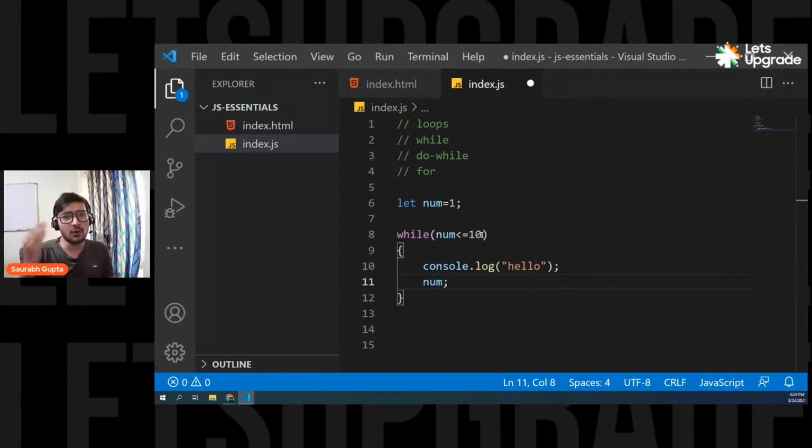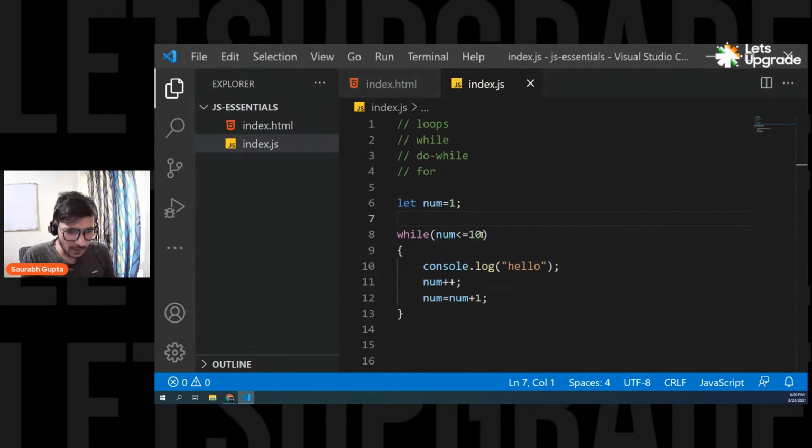And if you want, okay, fine. Now, if your only plan is to increment it by 1, you can simply write plus plus. Plus plus is a unary operator that simply helps you to increase the variable's value by 1. So you can write either num plus plus or num equals num plus 1. Both are fine. Is that clear? Okay, that's it.